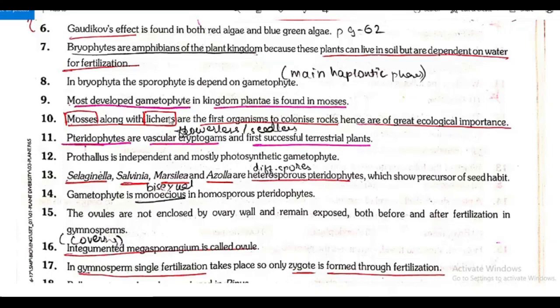Mosses along with lichens are the first organisms to colonize rocks, hence are of great ecological importance.